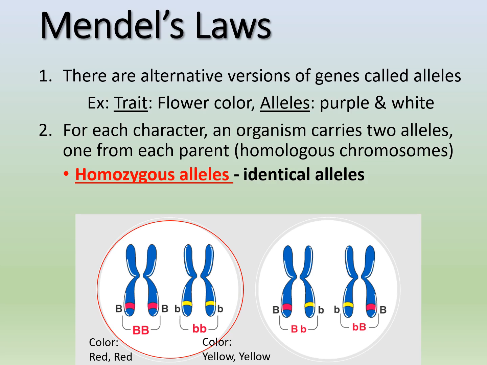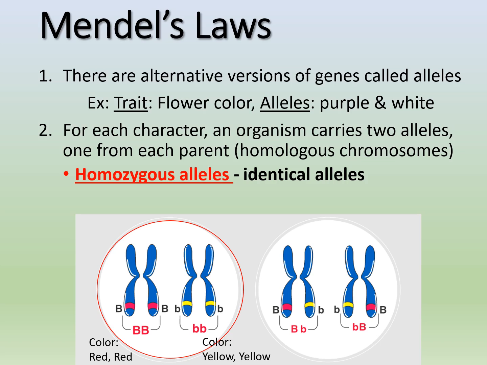That's called homozygous alleles, okay? So these guys are identical alleles. That's our example on the left. We have two pairs of homologous chromosomes. On the left, we have one that codes for big B and big B. Those are the alleles for red and red, right? They both code for the color red, so they're homozygous alleles, okay?